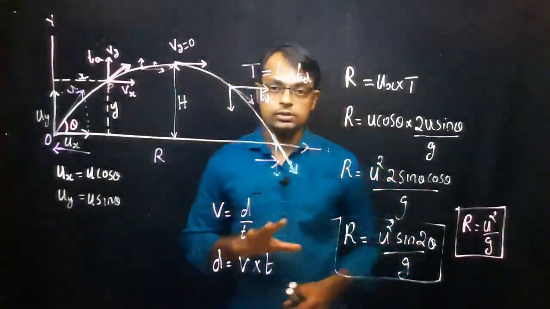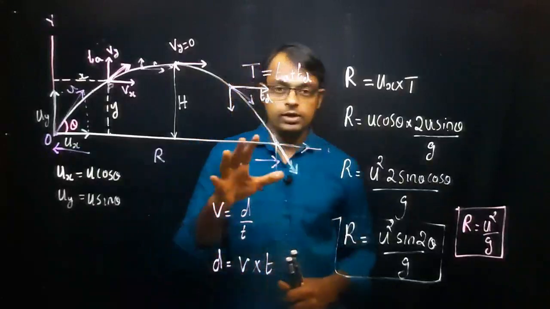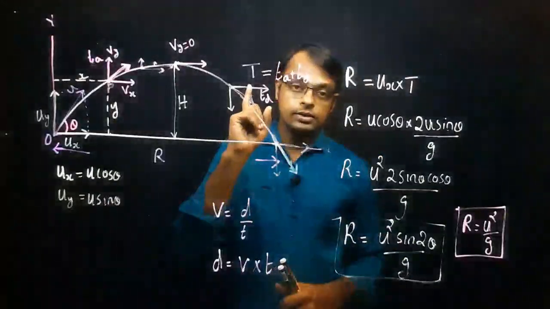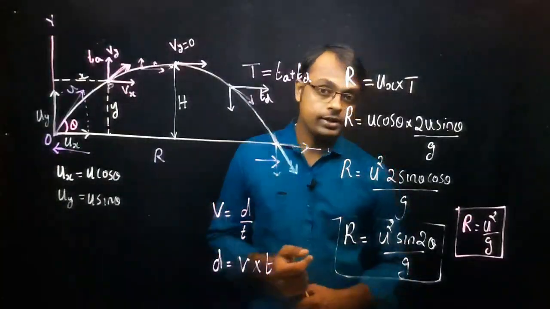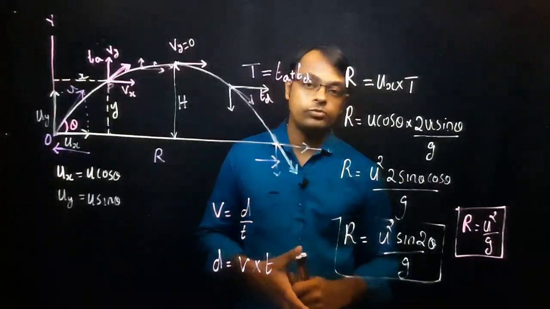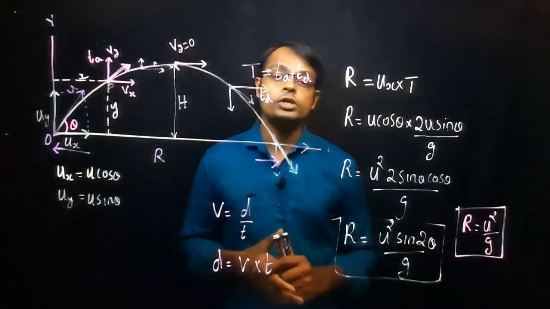So we have discussed 4 cases here, correct? One is that the trajectory of the projectile is a parabola, which we have proved. Next we discussed the time of flight, then the maximum height, and the last one is the range formula. So this is regarding projectile motion.